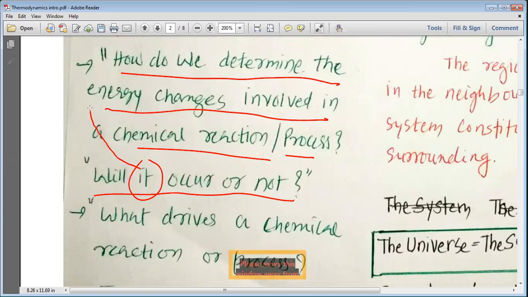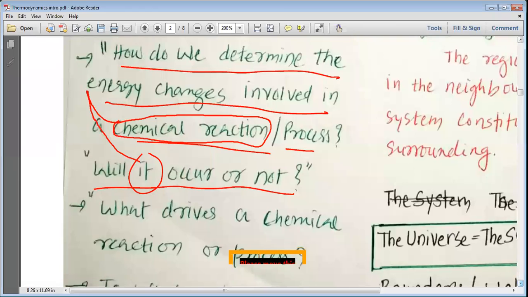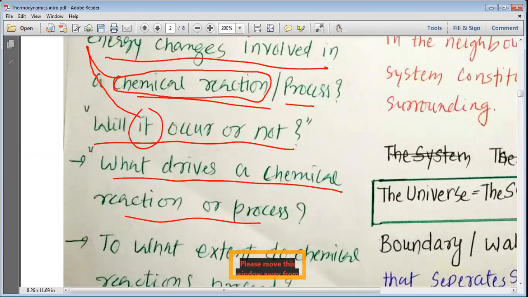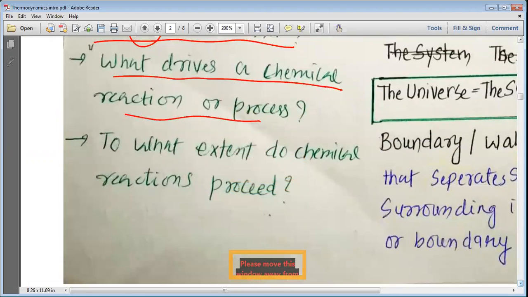Here it represents the chemical reaction. And the third question is, what drives a chemical reaction or a chemical process? And the fourth question is, to what extent do chemical reactions proceed?